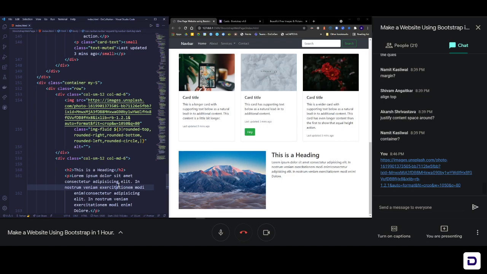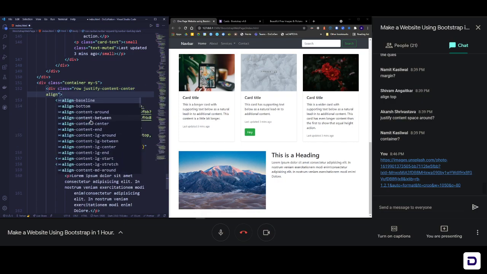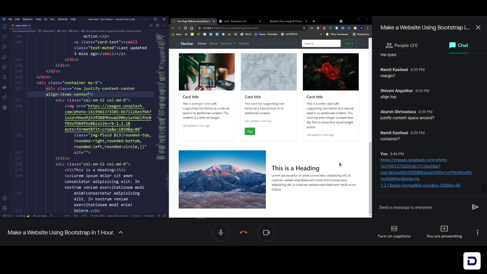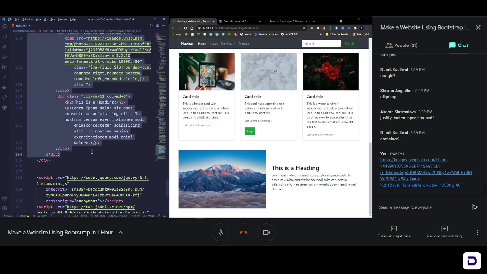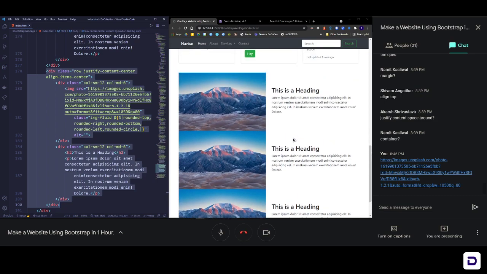Now what we need to do is align everything centrally. Display flex by default gives you those things, justify-content and align-items, and as we know, row is already a flex, so we just need to write the properties. So justify-content-center and align-items-center. Save it, and you'll find that everything is properly centrally aligned, and this is how we need it. Now I'll copy this whole row and paste it below 2 times so that I have 3 different rows. Same thing 3 times.